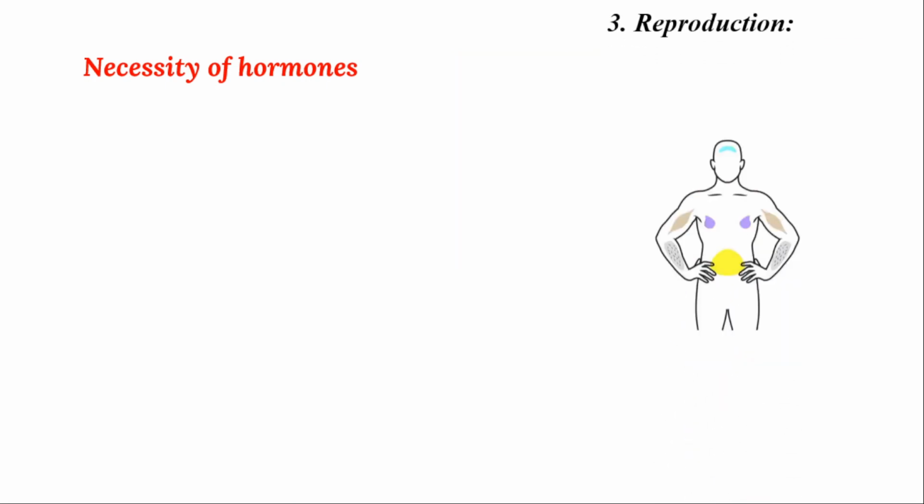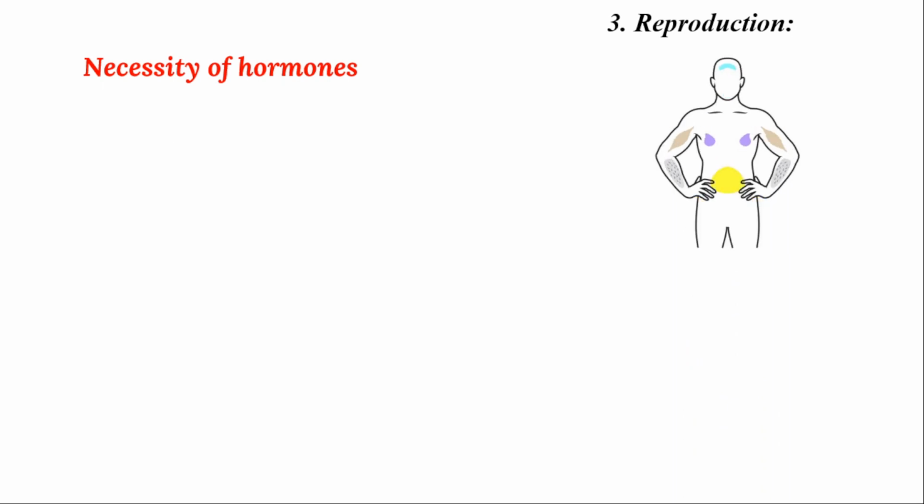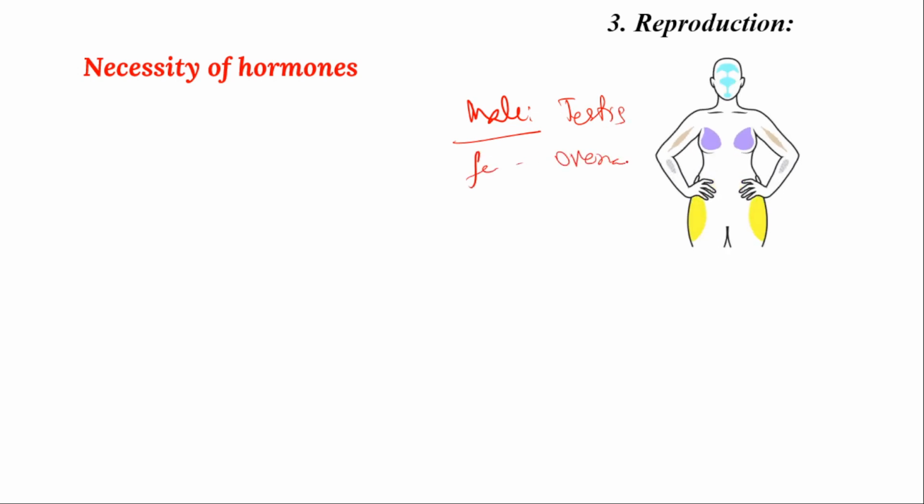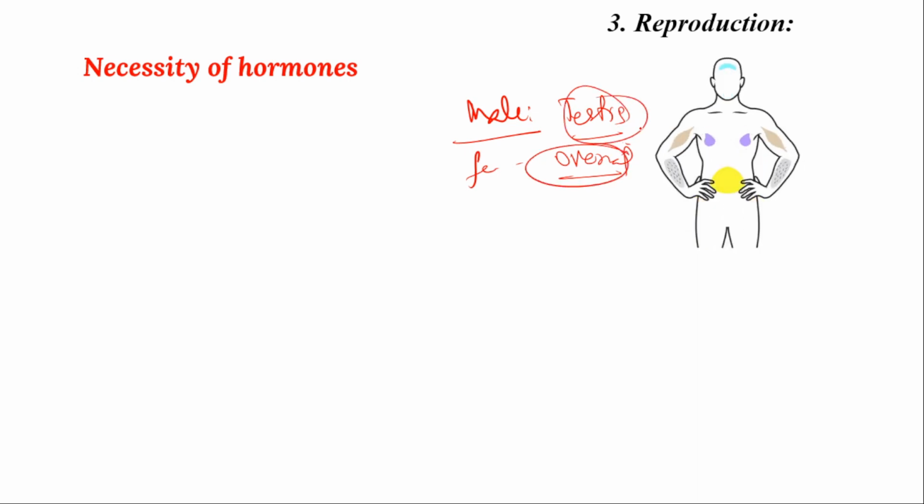The third function of hormones is reproduction. As I said earlier, some hormones are necessary for proper functioning of reproductive organs. Take the example of males, who have testes, and females, who have ovaries, right? In the testes and ovaries, some reproductive structures are there. During reproduction, proper function is necessary. If proper functioning is not there, definitely reproduction is not feasible.